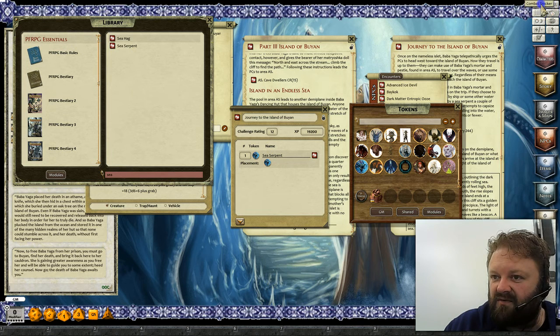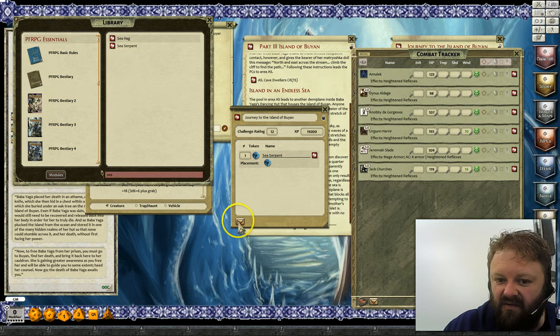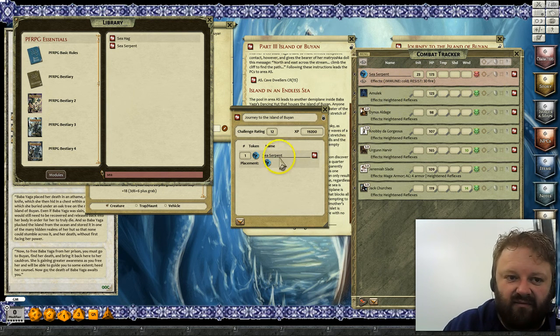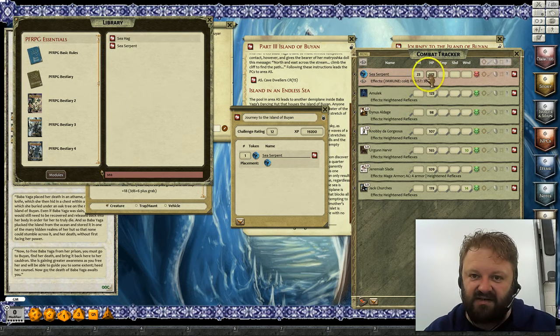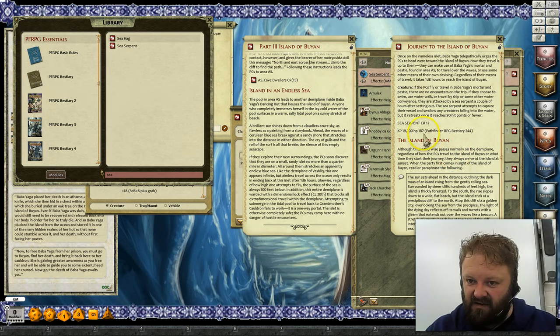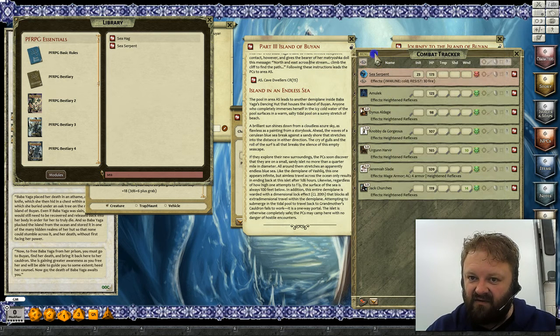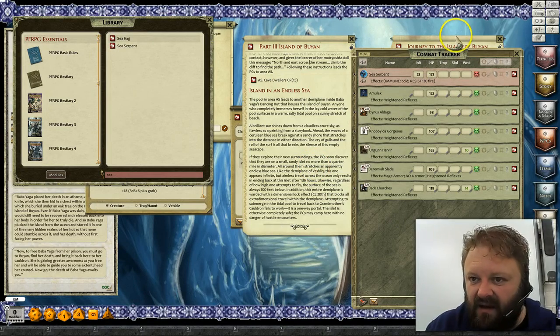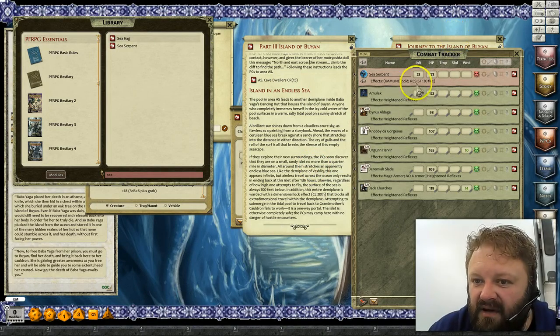And once the characters come into contact with the Sea Serpent and the battle's on, I drop him in. It gets its initiative rolled for it immediately. I have it set up so it rolls random hit points, so it won't actually say the same hit points as it does in this section here. It says 187, but mine's a little bit weaker, 173. And yeah, then the encounter goes.